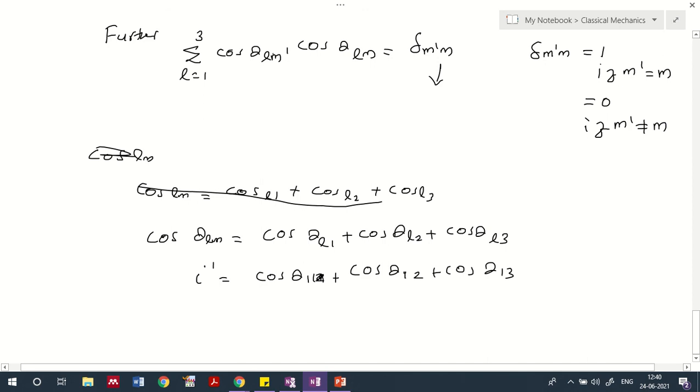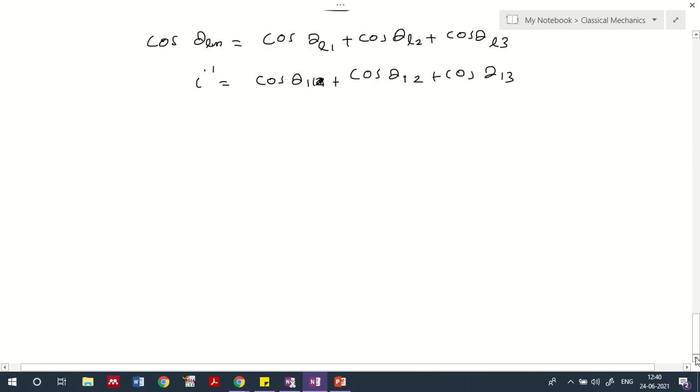So as I said, the direction cosine is basically used to describe the relation between two different Cartesian systems.